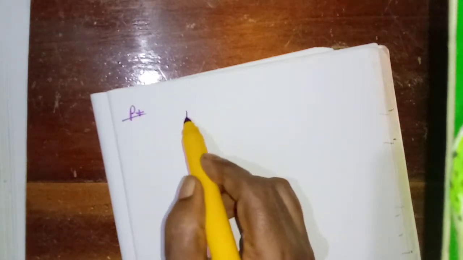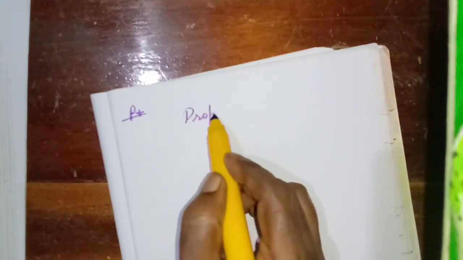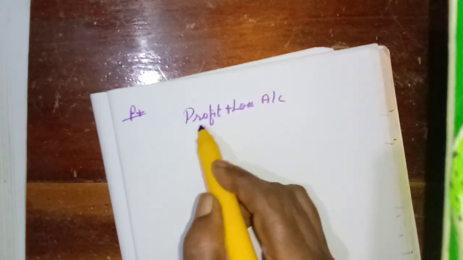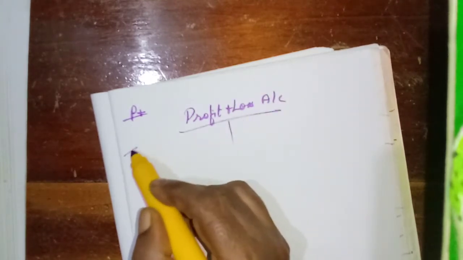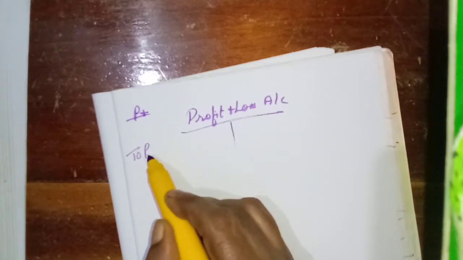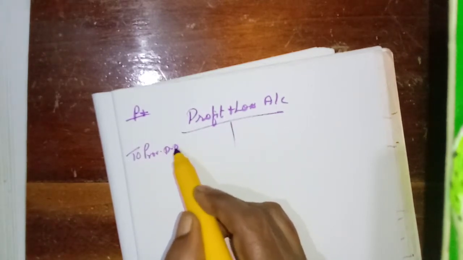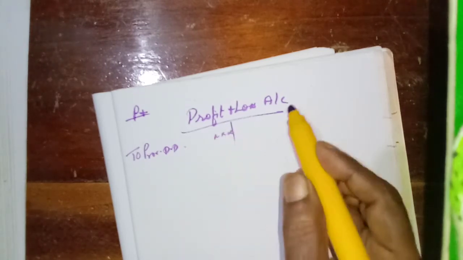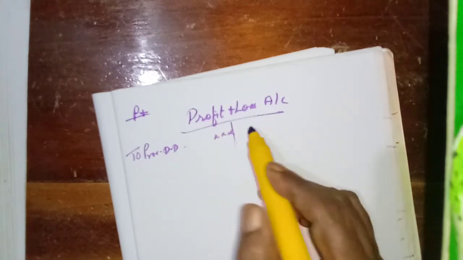Then how will this appear in the final accounts? Okay, in the profit and loss account, we will write in the debit side provision for discount on debtors. So actually, if it is one item, we will write like this.